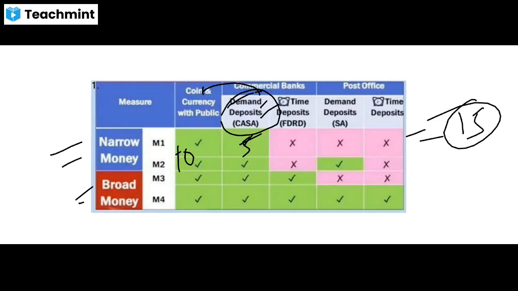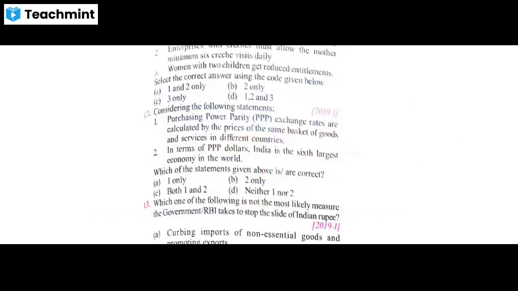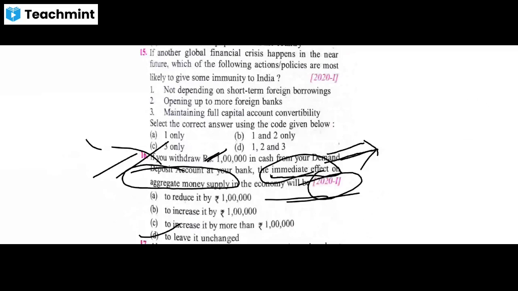But when you withdraw the money from your commercial bank, then this 5 rupees will be added to the public segment, so the coin and currency with the public will be 15. This thing will change, the commercial bank demand deposit will change, but the total money supply will remain the same. That will be 15. So the immediate impact will be nothing. Okay, so there will be no immediate impact on the economy if you withdraw some money from your current account or saving account.